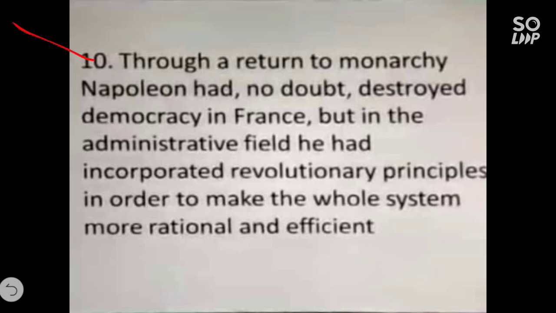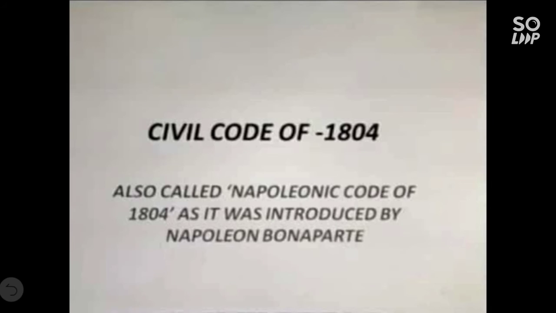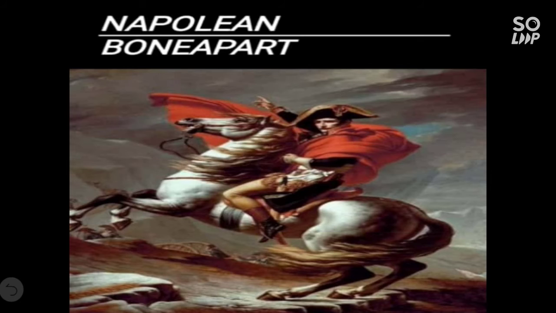Let's move to the next topic. If you see here, the Civil Code of 1804 was introduced by Napoleon Bonaparte. It is also called the Napoleonic Code of 1804. If you see here, it is a figure of Napoleon Bonaparte.